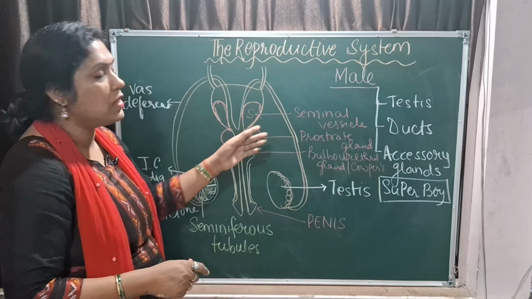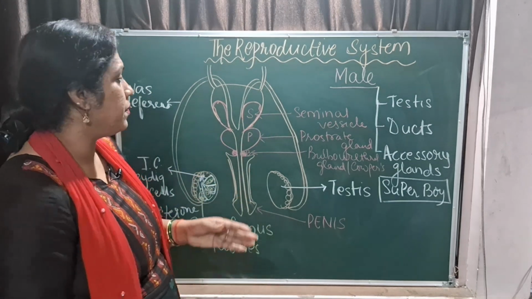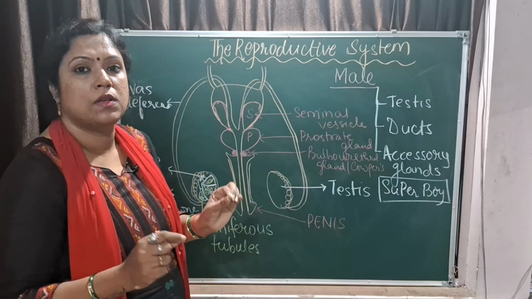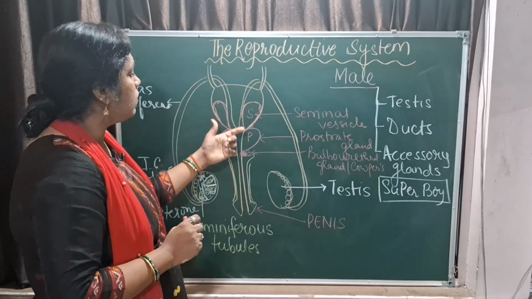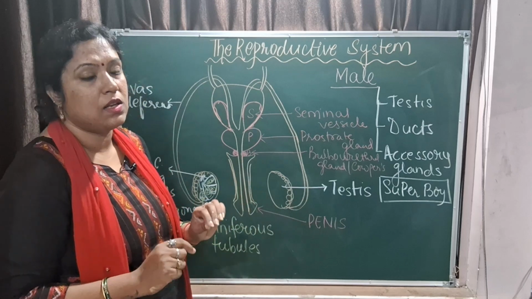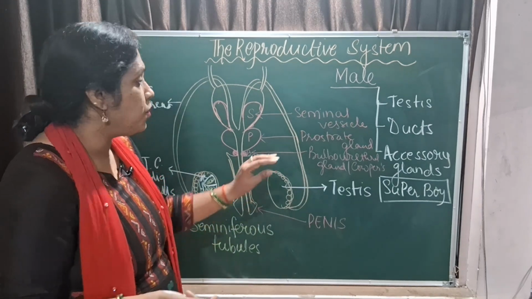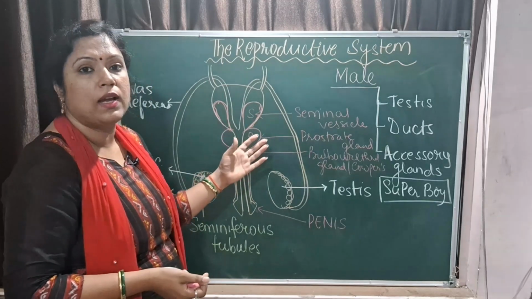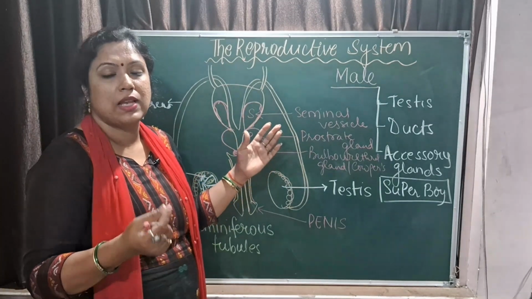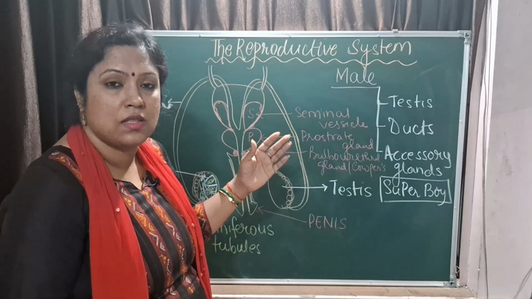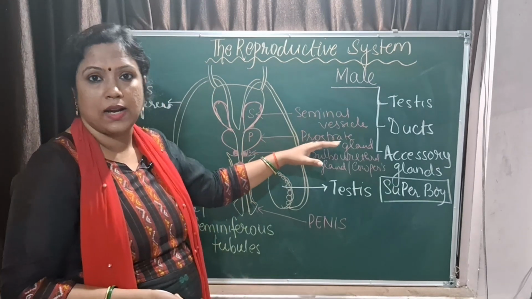This is required for the transportation of the sperm. Now the entire fluid comes and the prostate adds its secretion, which is alkaline. The prostate gland adds an alkaline secretion because the female reproductive system is slightly acidic, so the secretion of the prostate gland helps neutralize it.